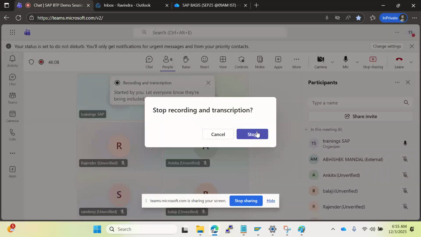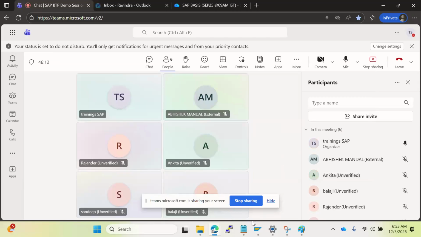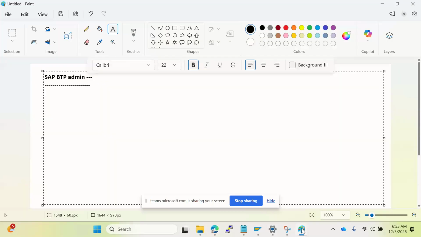Sorry, yeah, I have one doubt here. Can I ask? Yes. It is a BTP admin course, right? So does it cover only the CPI admin, S4 HANA admin, the different types of admins there are in BTP? Will we cover all those things, or only the BTP admin? Only BTP admin we are covering here.